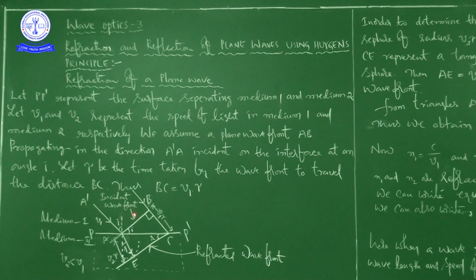So the wave is coming, the light is coming in this manner and here it is going to refract, so that we had here refracted wavefront, and V1 is the speed of light in medium 1 and V2 is the speed of light in medium 2, and V1 into tau is the distance that is equal to BC. Similarly, V2 into tau is the distance that is equal to AE, and R is the angle of refraction and I is the angle of incidence.